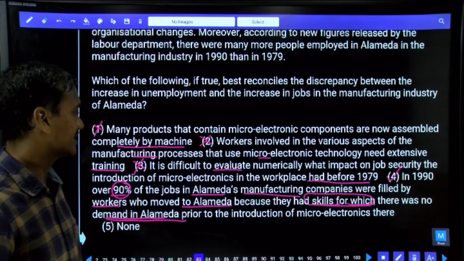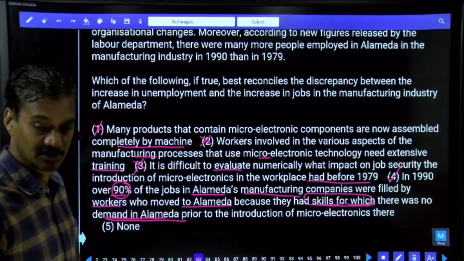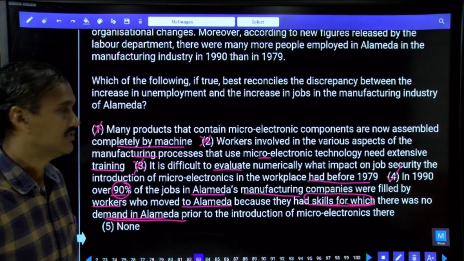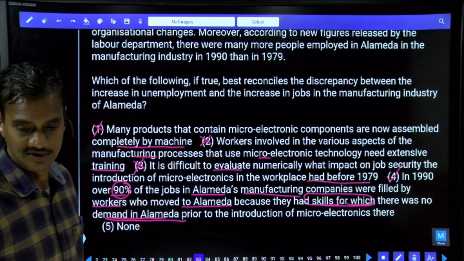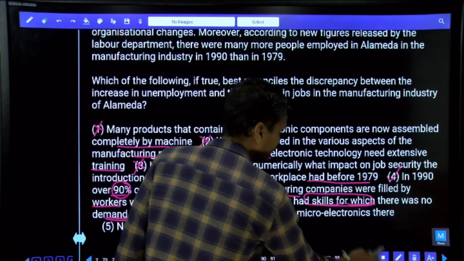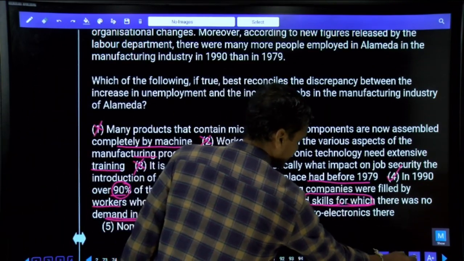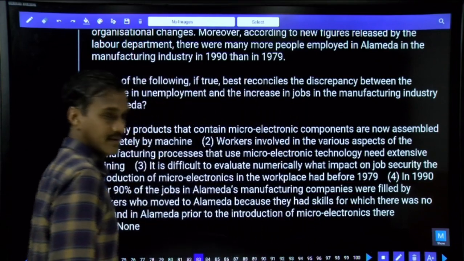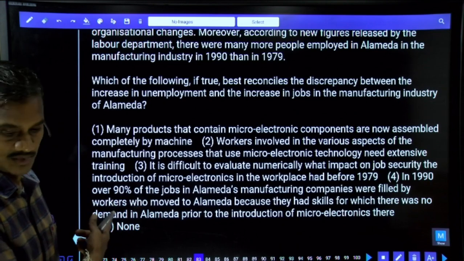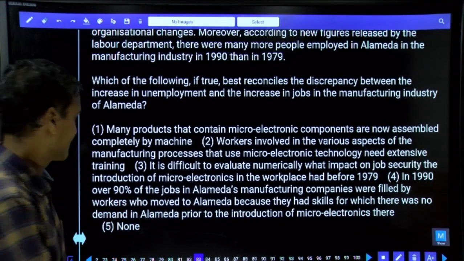More and more people are getting jobs. But only such people who have experience are getting the jobs, rather than all the people, which used to be the case before 1979. Done with this? And this is now which best supports the discrepancy? Now the discrepancy is what? Unemployment is there. But here, it is not the unemployment. The unemployment is decreased. Done?